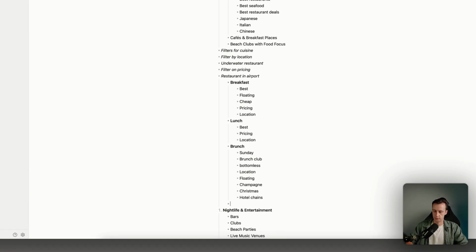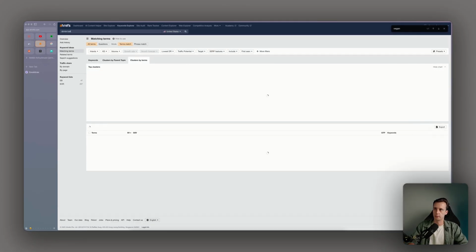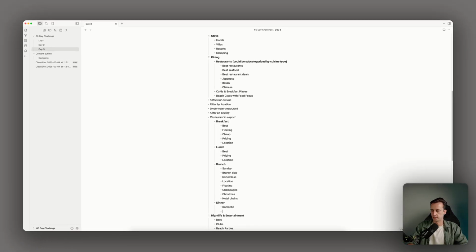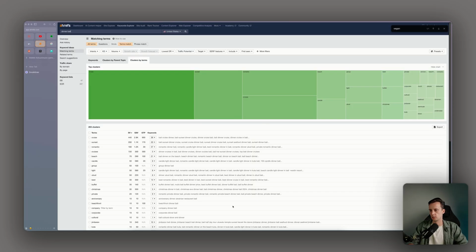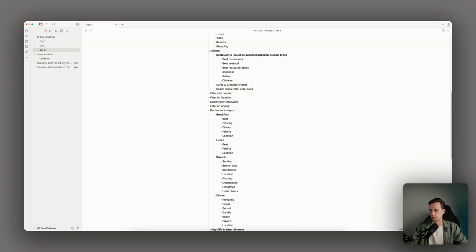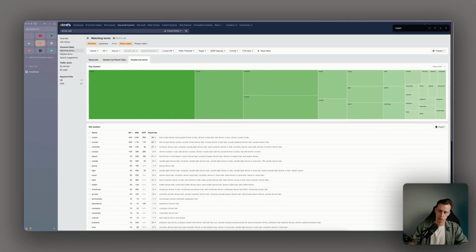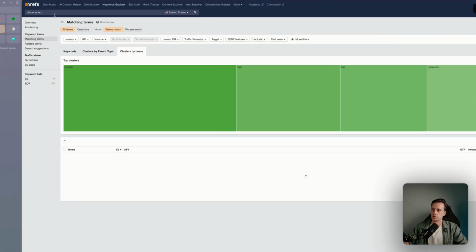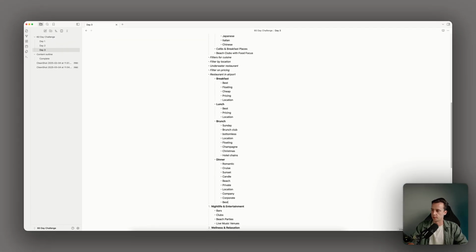And we have dinner. So again, we look for dinner, Bali cruise dinner, sunset dinner, romantic dinner. So romantic, cruise, sunset, candle, beach dinner, private, location. I saw locations there. Company dinner, Bali, company and corporate. Location, if we say dinner Canggu, best dinner Canggu, maybe same in Ubud. So this is great for us. We can just create best dinner in Ubud. I think we can do this for every category.